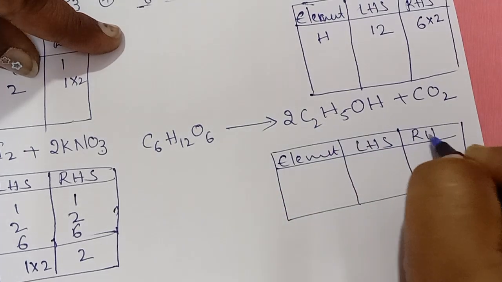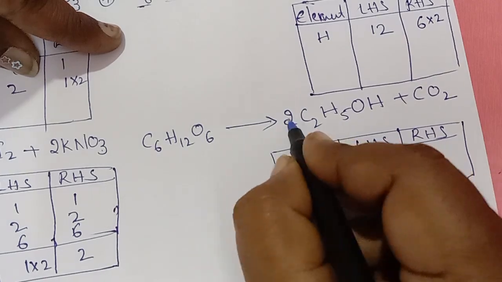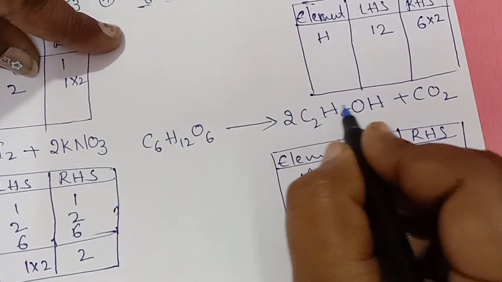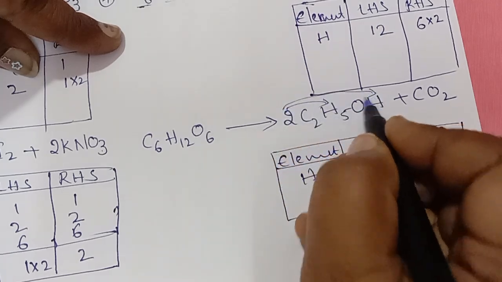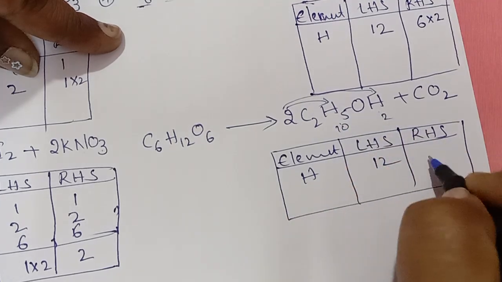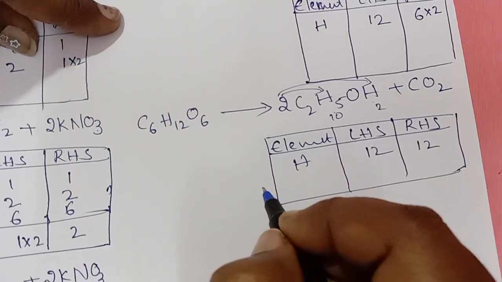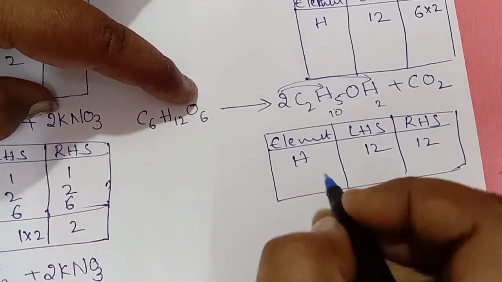LHS, RHS. Hydrogens 12, right side 10, 5 twos are 10, right? Again 2 ones are 2. So here we have 10, here we have 2. Total 12. Okay.